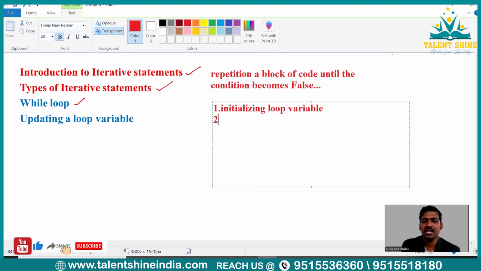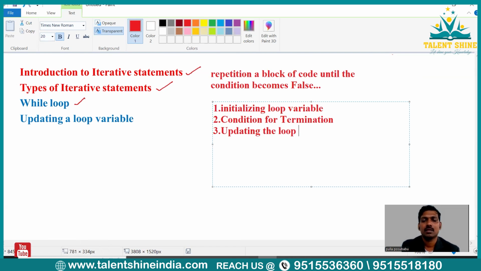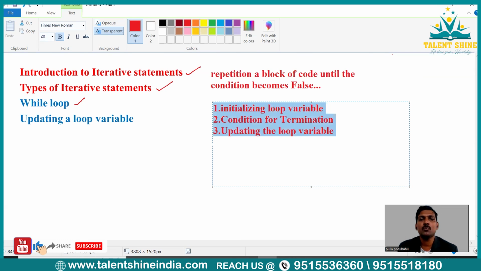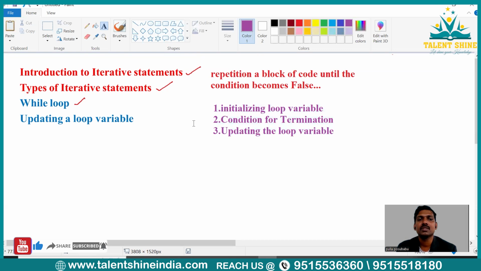So the second point is condition for termination. And the third point is updating the loop variable. So do remember these 3 points, then it becomes quite easy to write the programs which come under while loop.